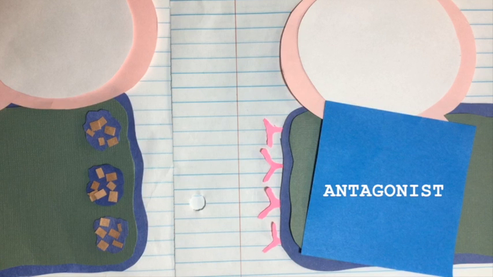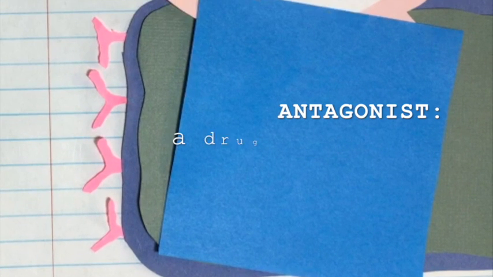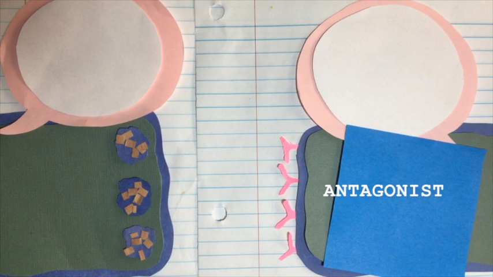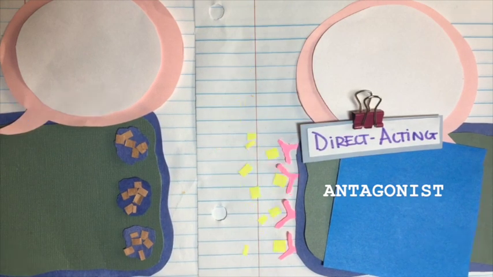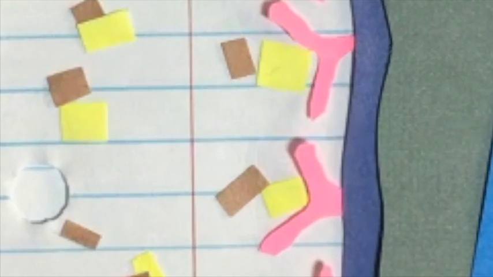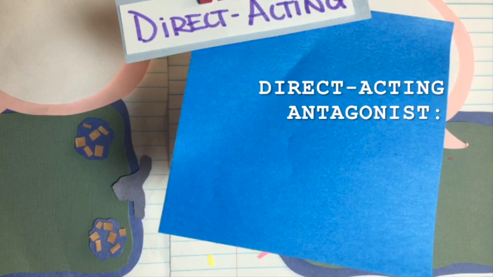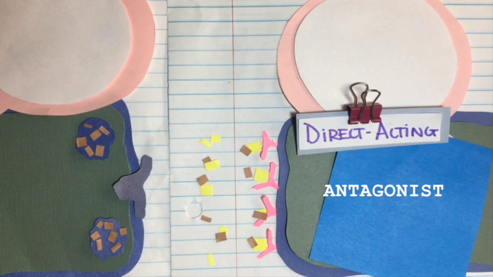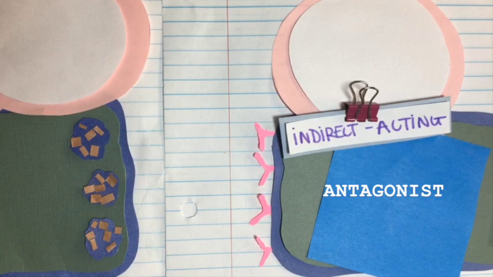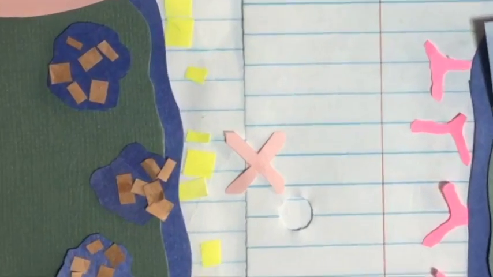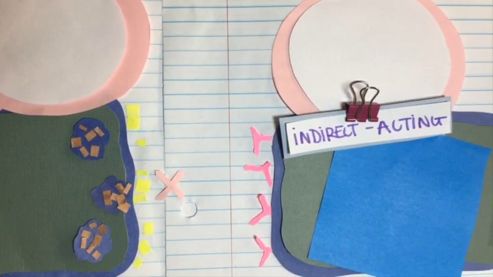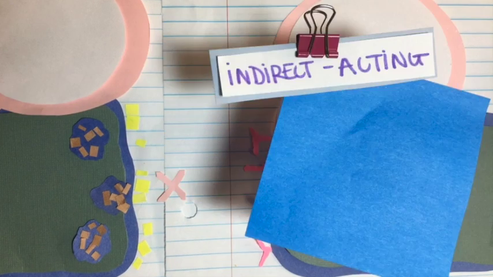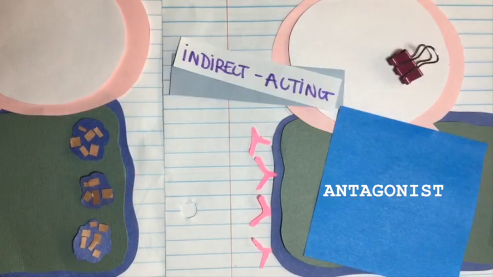Then there are antagonists. Antagonists are a type of drug that block neurotransmission. Again, there are two subcategories, the first being direct-acting antagonists. Direct-acting antagonists attach to the postsynaptic receptors and block the ability of neurotransmitters to attach onto receptors. The second subcategory is indirect-acting antagonists. These drugs interact with the presynaptic neuron to prevent neurotransmitters from being released. The neurotransmitters, if affected by the drug, would never enter the synapse.